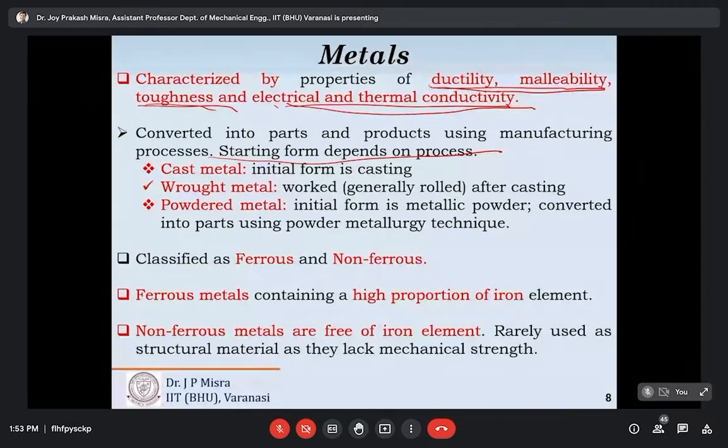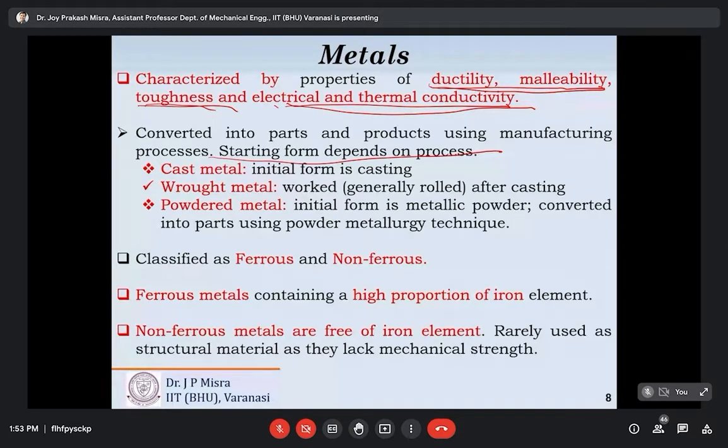We have to collect iron ores like magnetite or hematite, and after collecting those ores, we have to extract the iron.